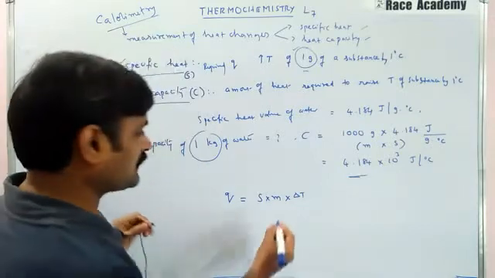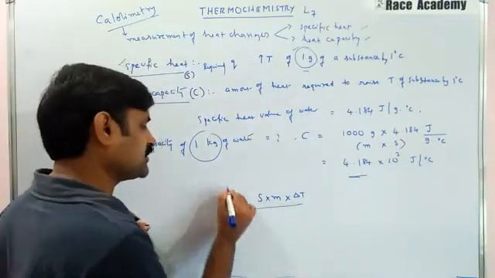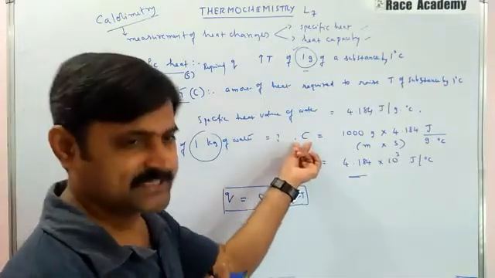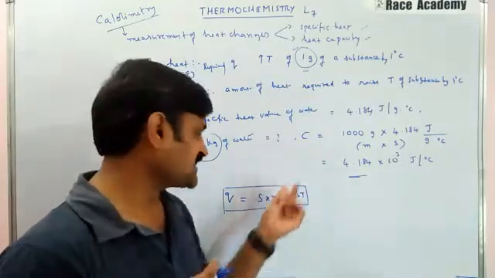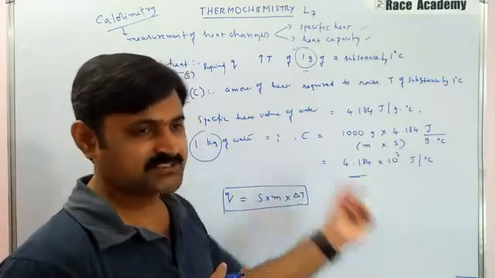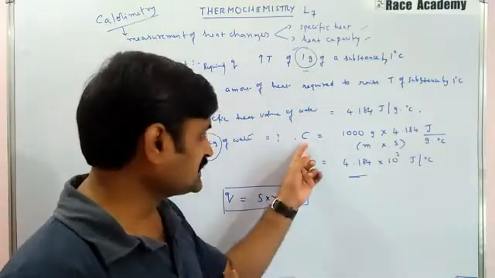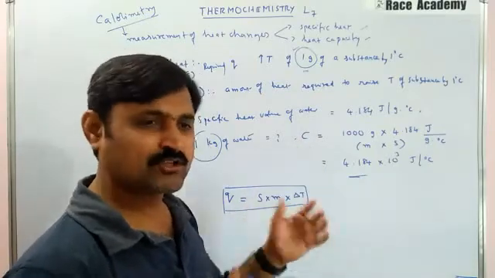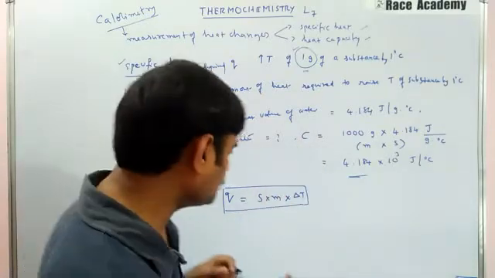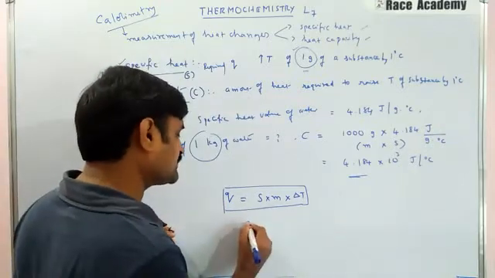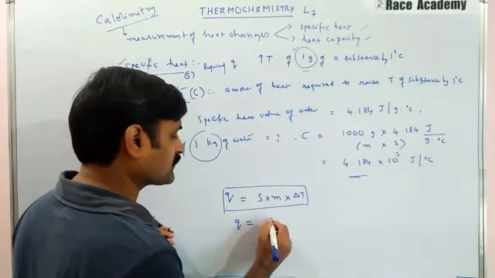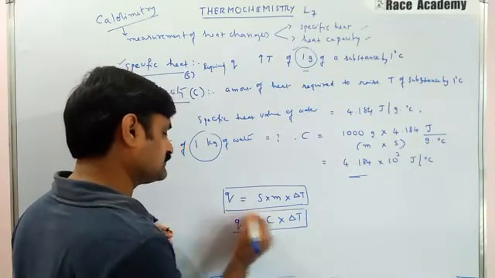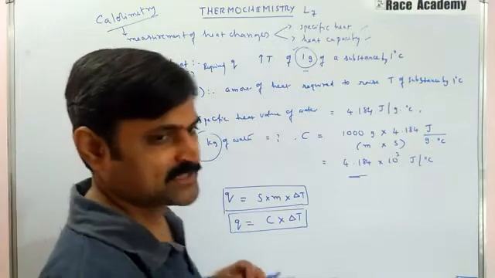We have another such equation possible. Earlier we told this is the heat capacity, so in place of S into M we can write C, where C is the heat capacity, and delta T is the temperature change. So we can also write Q is equal to C into delta T. Did you get the point, right?